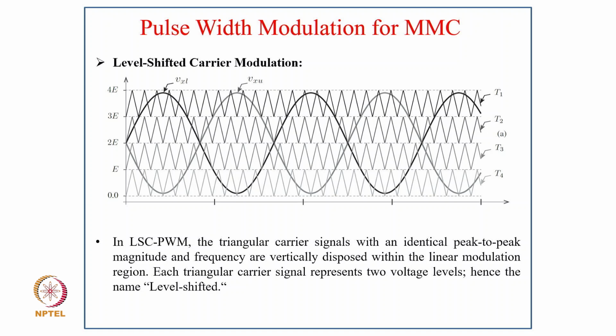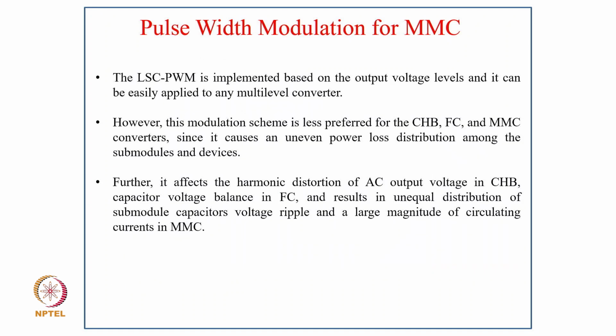In LSC-PWM, the triangular carrier signals with identical peak-to-peak magnitude and frequency are vertically disposed within the linear modulation region, and each triangular carrier signal represents two voltage levels, hence the name level shifted. The LSC-PWM is implemented based on the output voltage levels, and it can be easily applied to any multilevel converter.